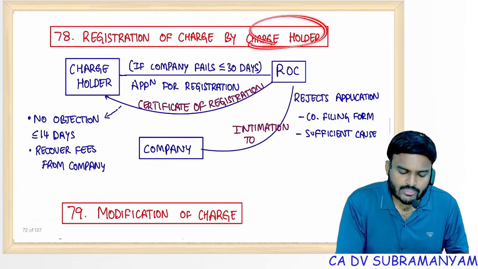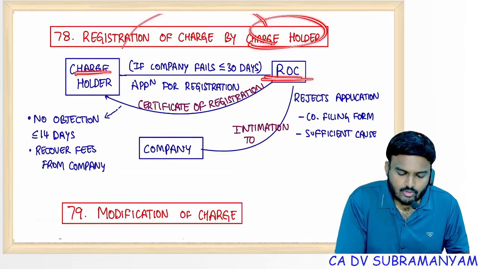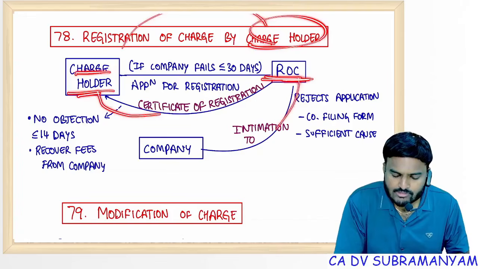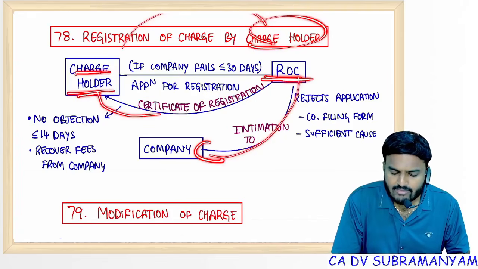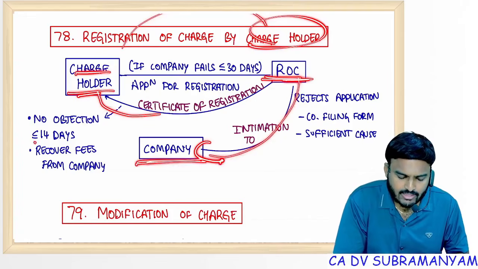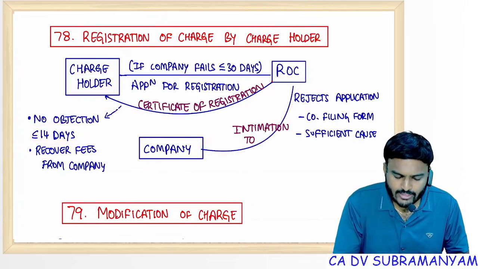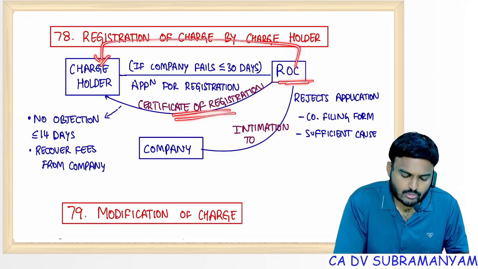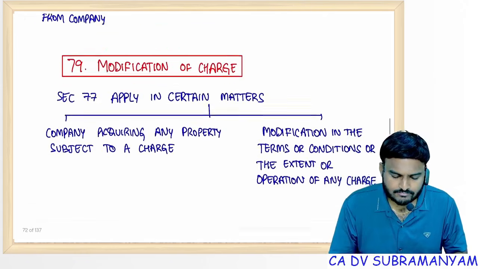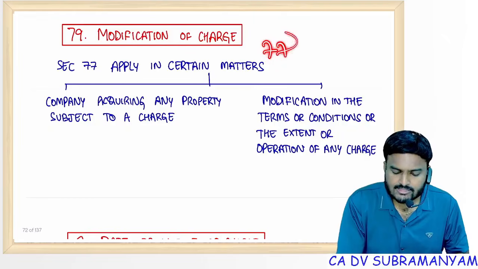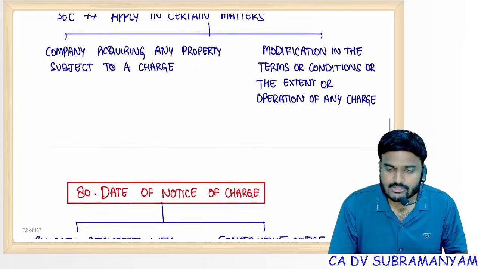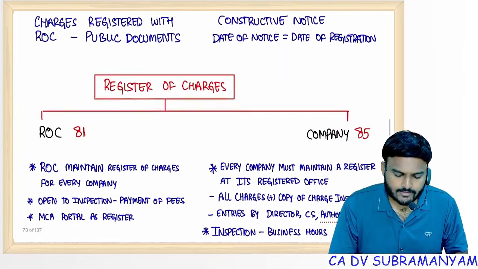So the charge holder can also register the charge. For that, if he is filing an application, ROC will give a notice to the company and will wait. If there is no response from the company within 14 days, then ROC registers the charge and authorizes the charge holder to recover the fees from the company. So for modification of charge, section 77 is applicable. You need to register modifications also.